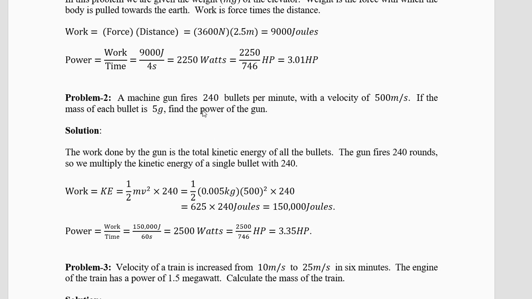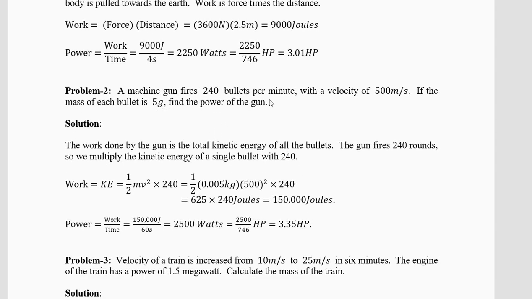A machine gun fires 240 bullets per minute with a velocity of 500 meters per second. If the mass of each bullet is 5 gram, find the power of the gun. Now, there are 240 bullets per minute. 1 minute is 60 seconds. This is 5 grams, so it should be converted to kilograms. 5 divided by 1000 is 0.005 kilogram.